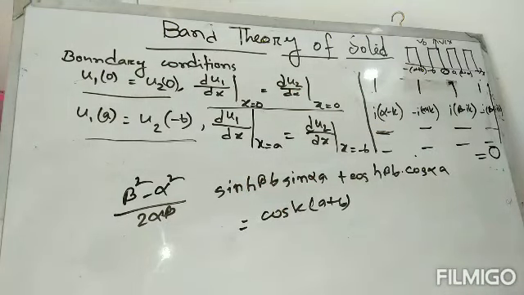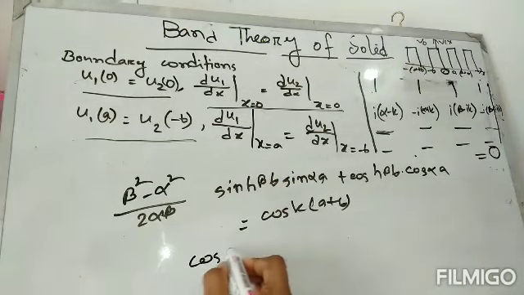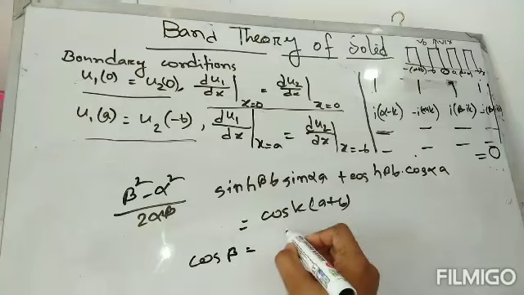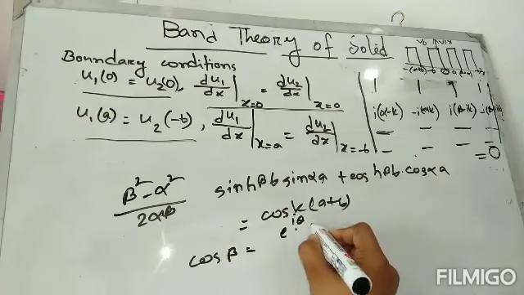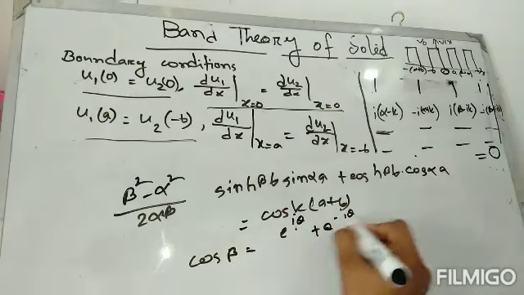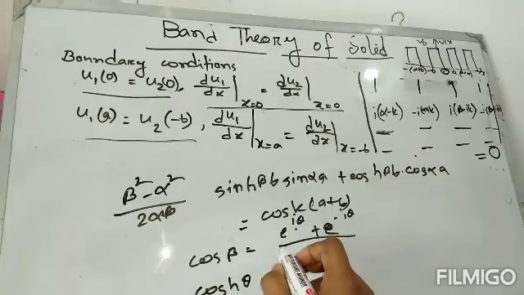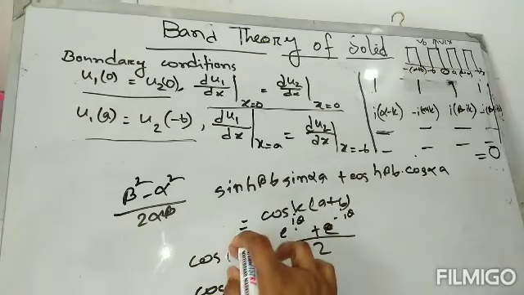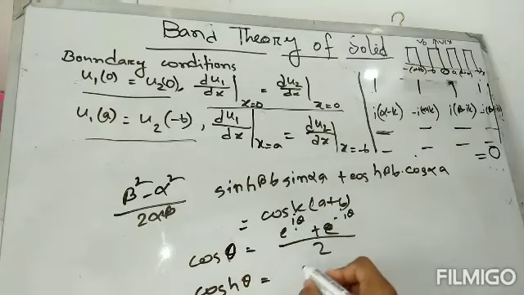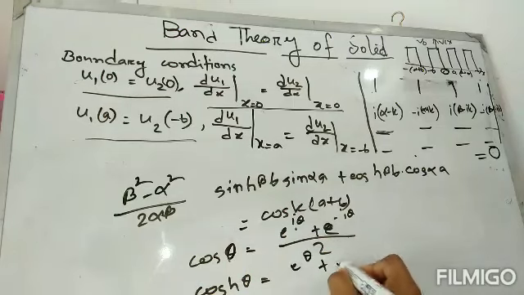So we know the cos theta formula is (exponential i theta plus exponential minus i theta) divided by 2. For cosh theta, it is (exponential theta plus exponential minus theta) divided by 2.